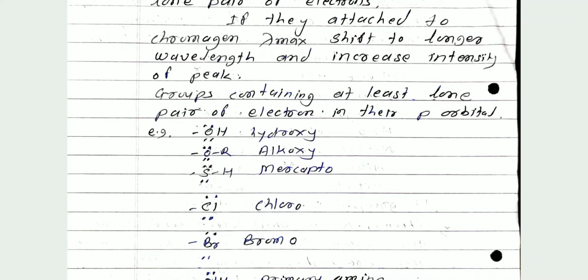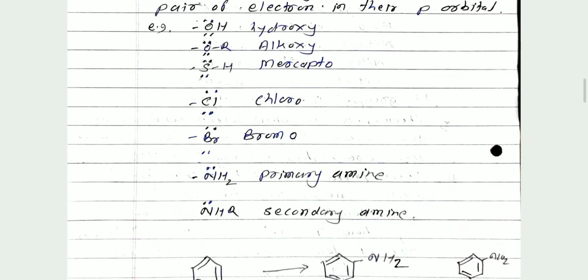The next one is chloro. Here the chlorine atom also contains a lone pair of electrons. Therefore, it acts as an auxochrome. Similarly, bromo. Here the Br atom contains a lone pair of electrons. This acts as an auxochrome. Then primary amine and secondary amine also act as auxochromes. Take the structure of ammonia, NH3.